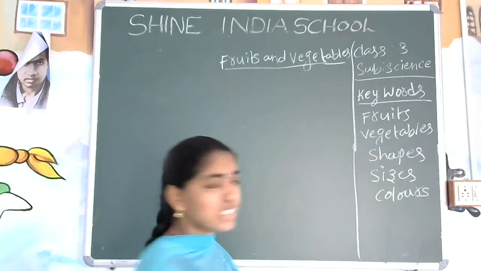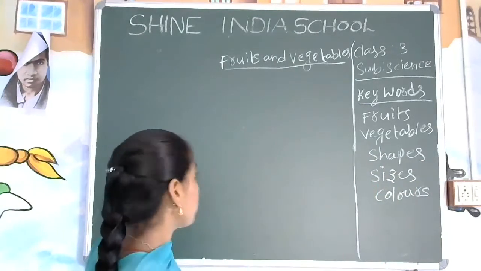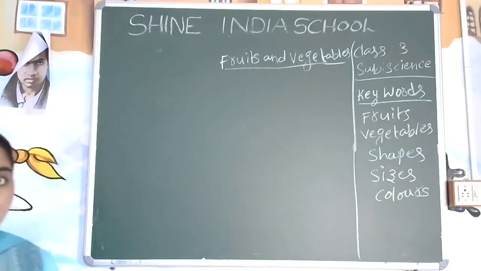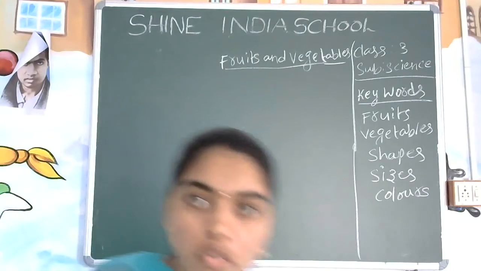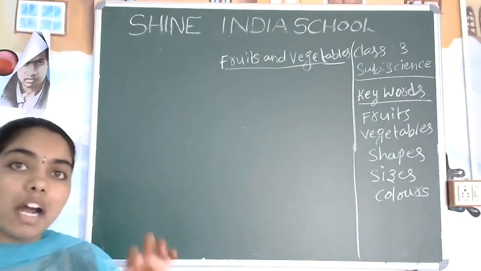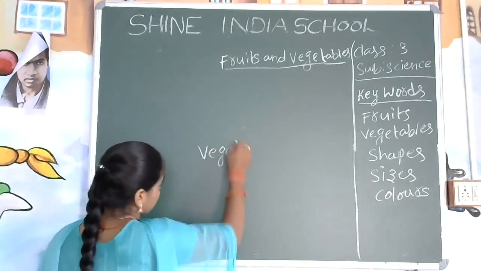Here, if the seeds are there, those are called fruits only. Don't forget that point, that is the most important. Now we are going to see the different types of vegetables and from which part of the plant we get them.